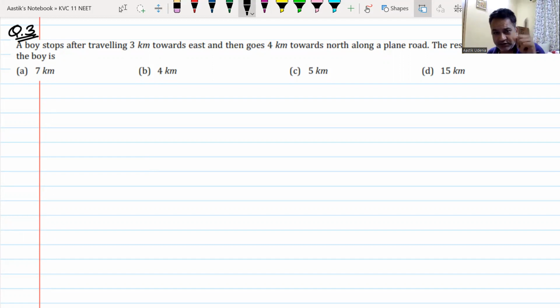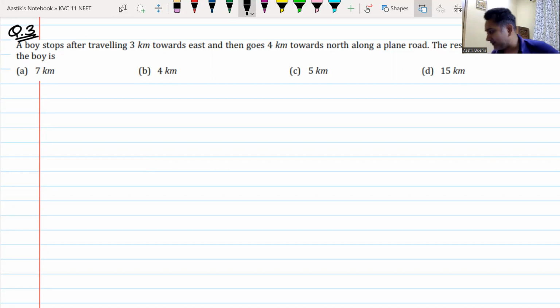This is motion in 2D. He moves in one direction, then he moves in the other direction. What is the resultant displacement of the boy? 7, 4, 5, 15. Option 1, option 2, option 3, option 4. And the answer is option 3, under root of 3 square plus 4 square.